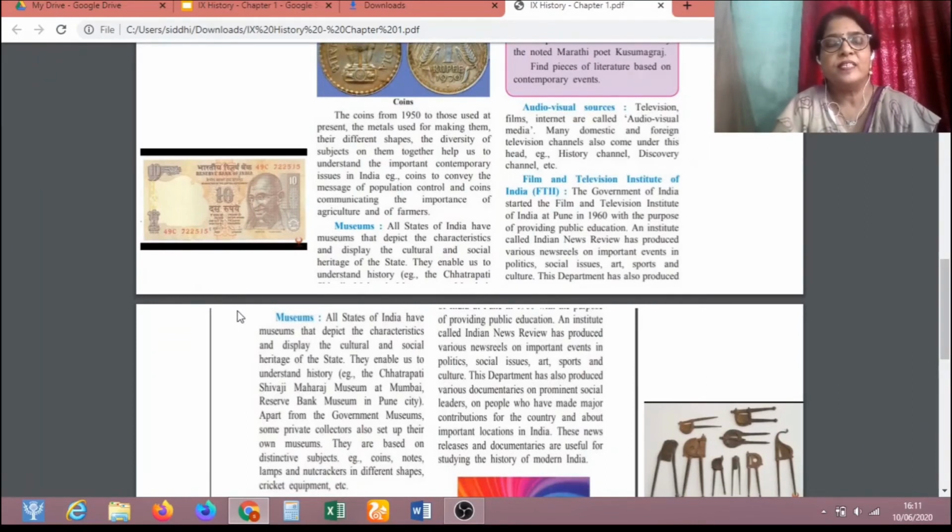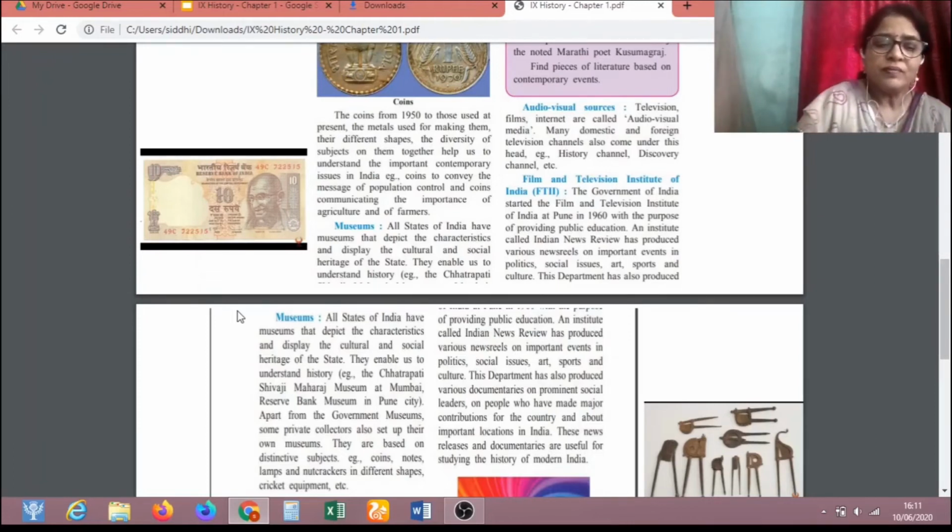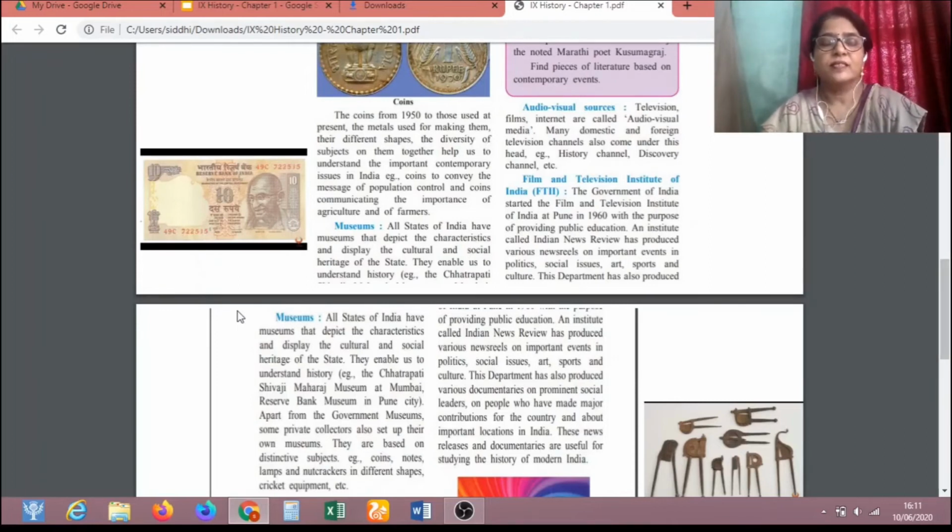All states of India have museums that depict the characteristics and display the cultural and social heritage of the state. They enable us to understand history. In museums, various objects, artifacts, paintings, pots are kept or preserved for future generations so that we can show them to the future generation, and the future generation will get information through this. We can study all these things to get information about the past or history.